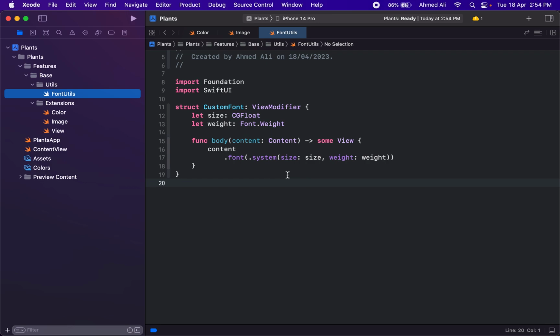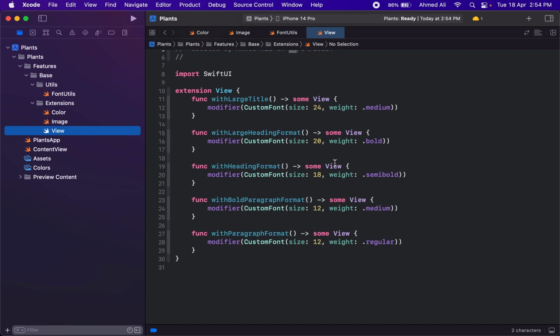So it's just the font weight and font size view modifier that we are utilizing right now. So we have some headings format and some paragraph format that we will use in the app. So that's all, I guess.